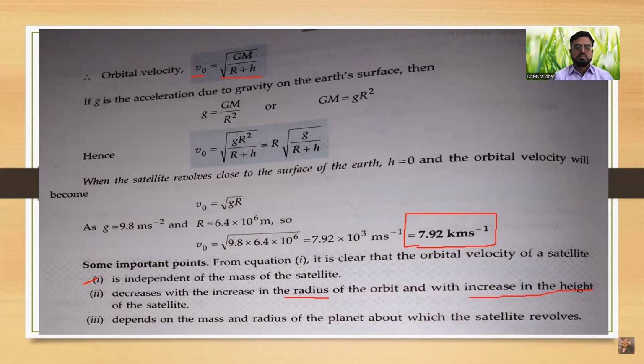Also the third point is that orbital velocity depends on the mass and the radius of the planet, which is also shown in equation number 1, that orbital velocity depends upon capital M, the mass of the Earth, and capital R, the radius of the Earth. So this point is also very much clear, that orbital velocity depends on the mass and radius of the planet about which the satellite revolves.